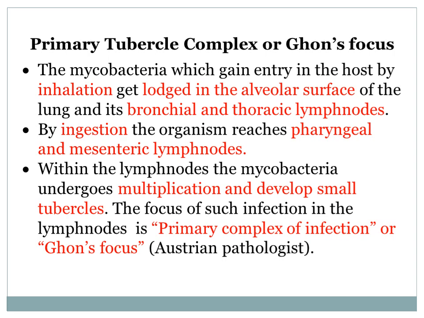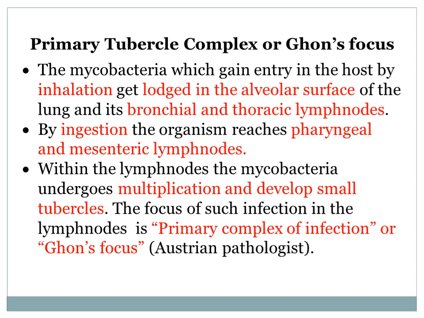The mycobacteria which gain entry by ingestion reach the digestive tract and get lodged in the pharyngeal and mesenteric lymph nodes. So these bacteria are first drained by regional lymph nodes.